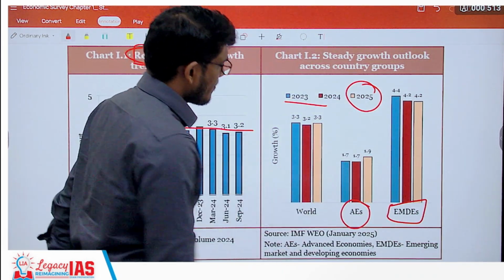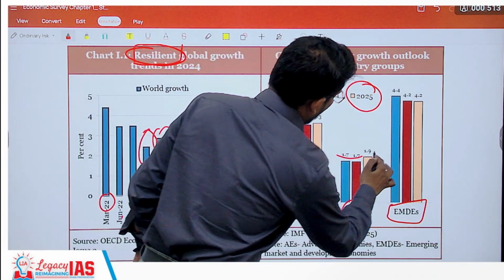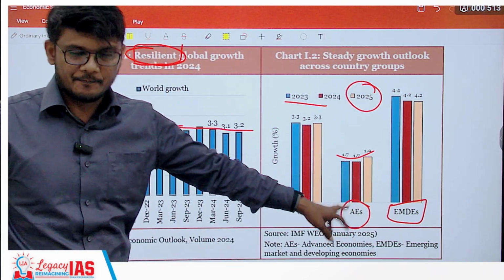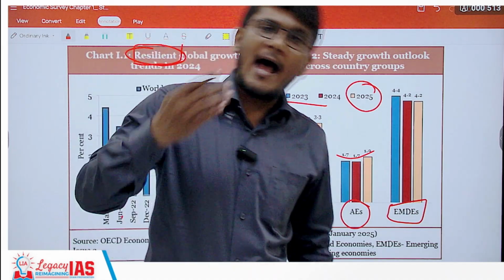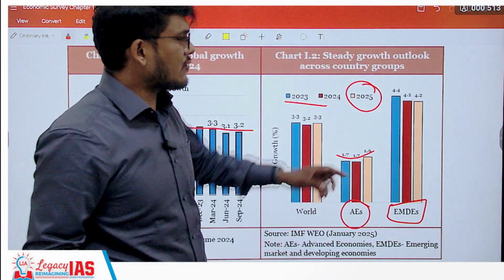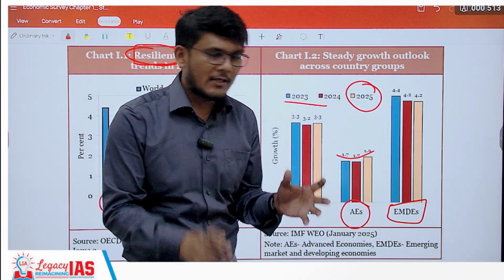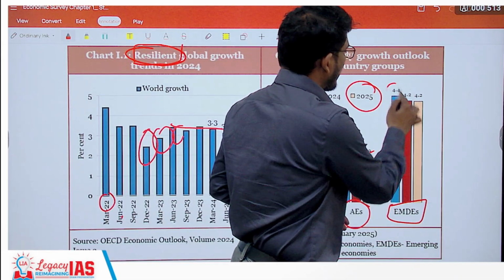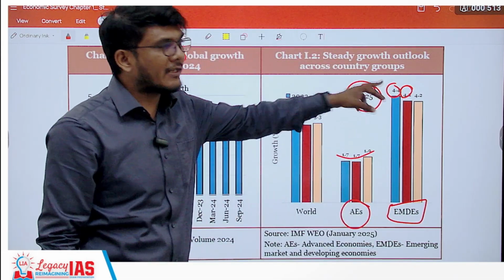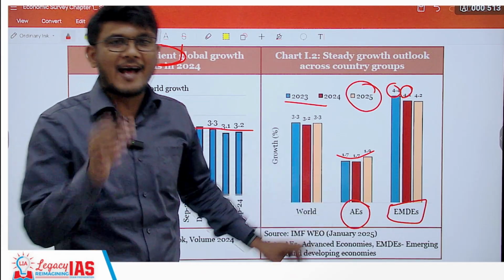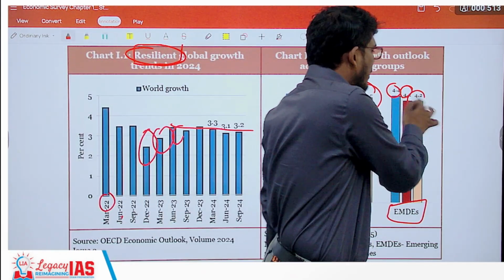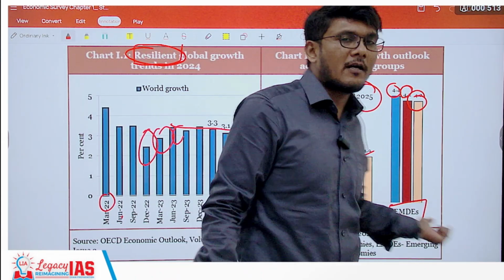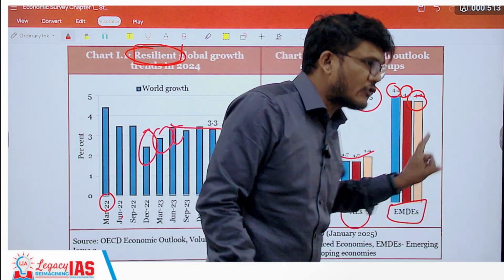So if you look at it, 1.7, 1.7 and 1.9, there is an increase. Now, emerging market and developing economies have been doing better since a long time as compared to advanced economies. As you can see, 4.4, 4.2, which is more than double the growth rate of advanced economies. However, there is an expectation of slight slowdown in the emerging market and developing economies, which includes India.